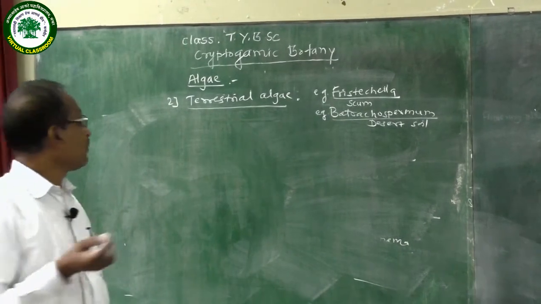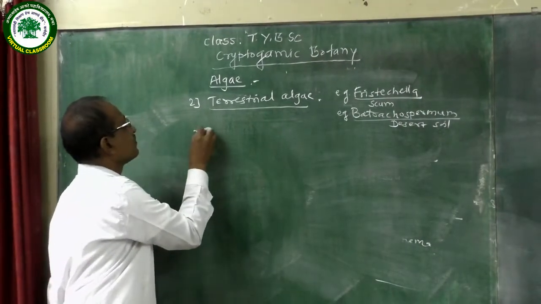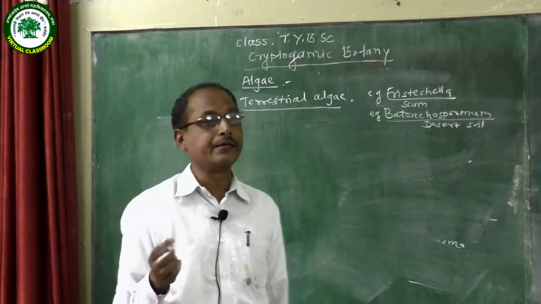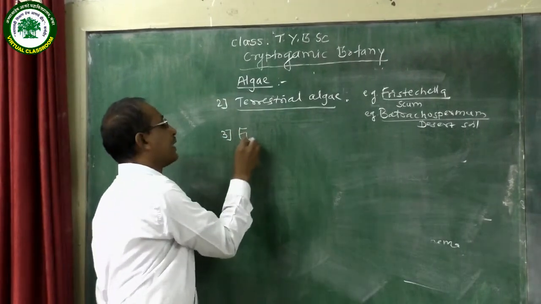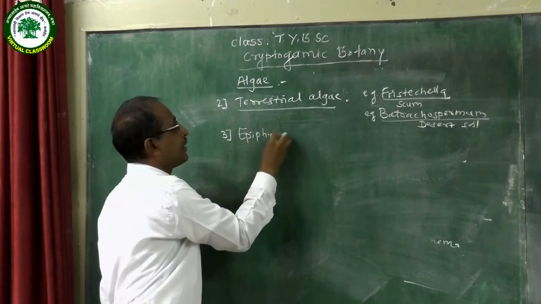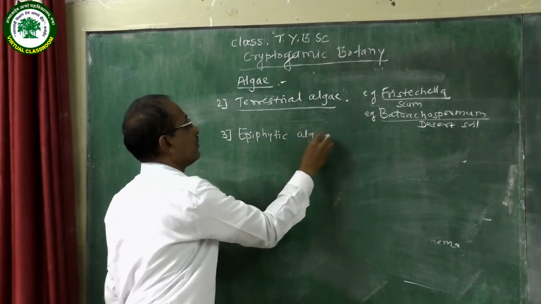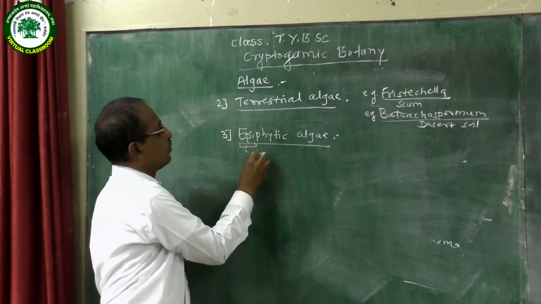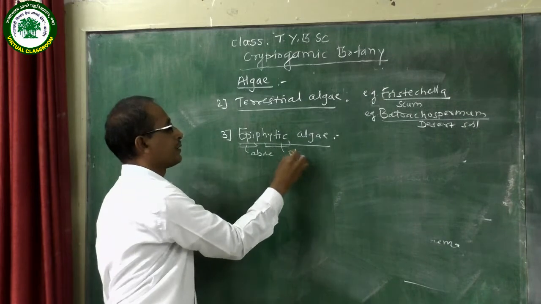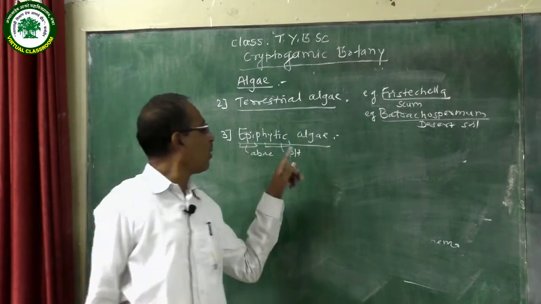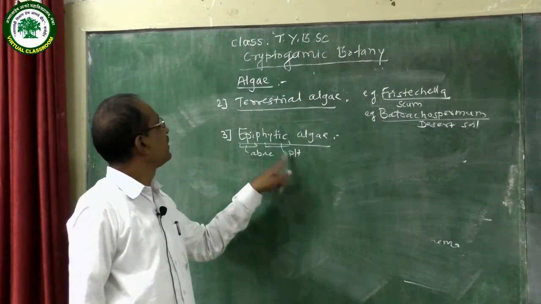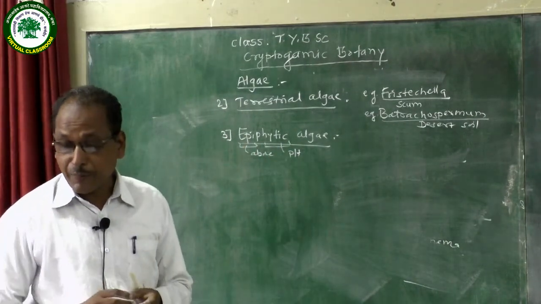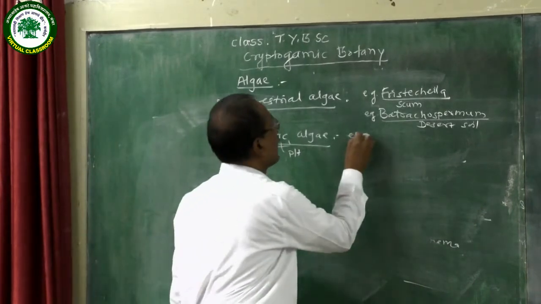Then some algae are found on the other plant body or on the other algae, that are called epiphytic algae. Epi means above and phytic means plant. Those algae which are found on the other plant body or other algae are called epiphytic algae. The example of the epiphytic algae is Spirogyra.